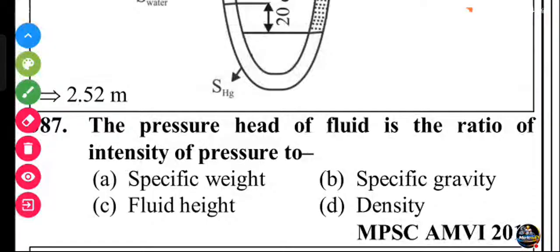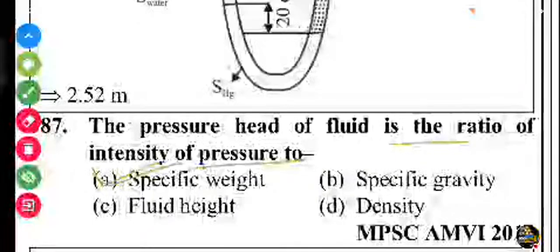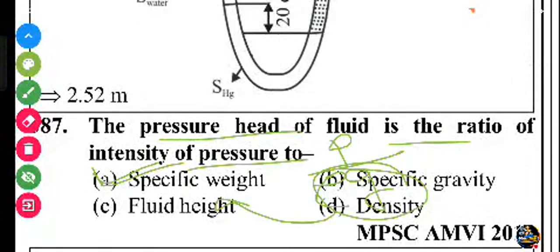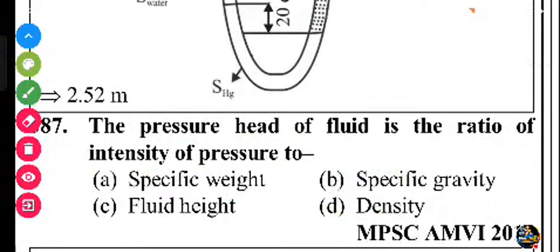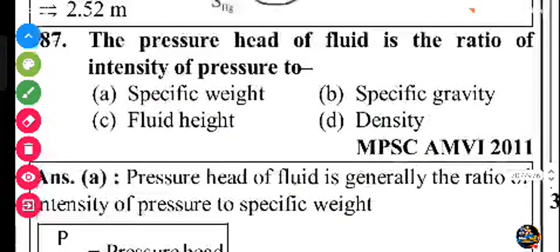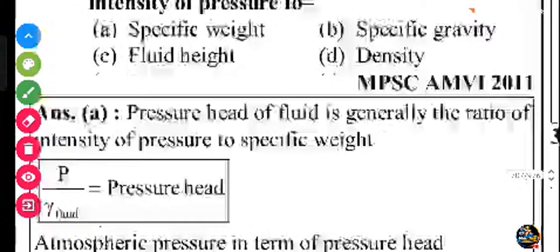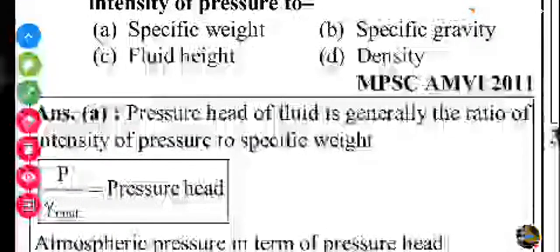Next question, friends. The pressure head of a fluid is the ratio of the intensity of pressure to the specific weight. So rho g is the specific weight. Let's check the answer. Yes, the pressure head of the fluid is generally the ratio of the intensity of pressure to the specific weight.